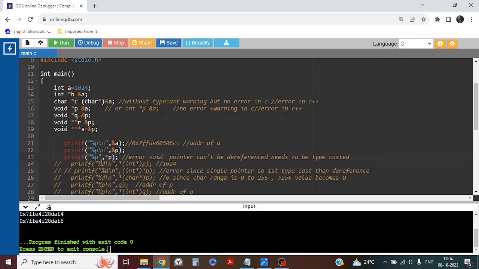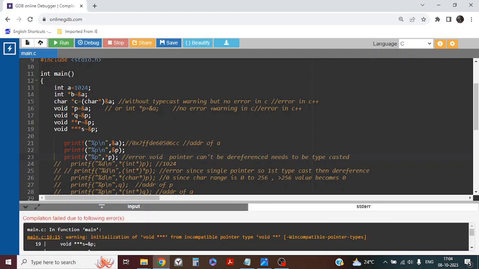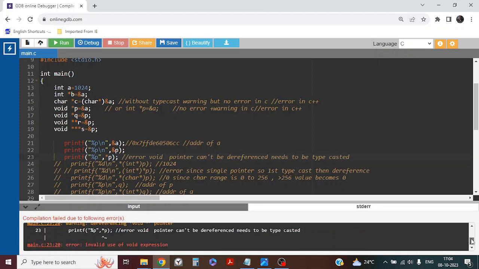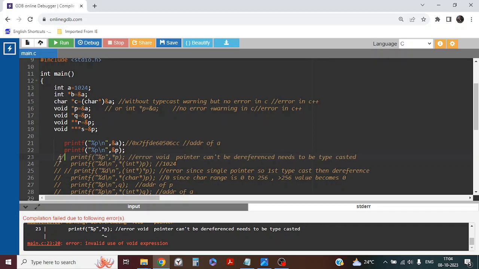Next, check line number 23. For this, I am dereferencing p. So p is what? A void pointer. I am dereferencing the void pointer without typecasting. So what is this? It will throw an error. We cannot directly dereference a void pointer, since we have to typecast first, then we can dereference. Let's check whether it is throwing an error or not. So it is throwing an error, right? Line number 23, correct. So let us comment it out, otherwise it will throw an error.